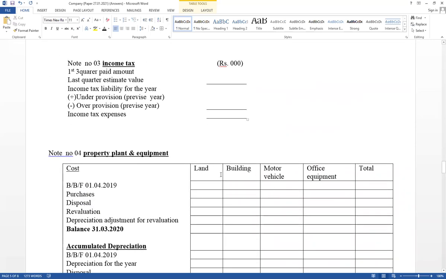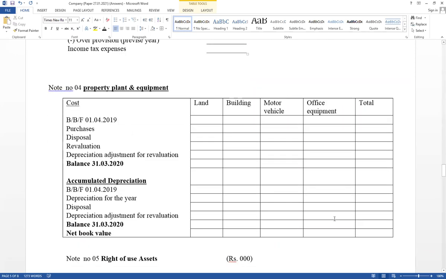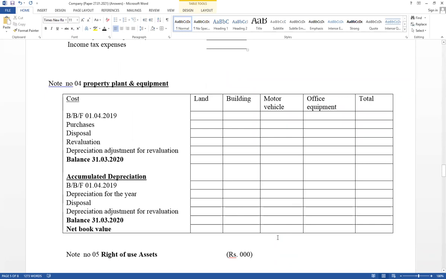And property, plant, equipment. It has given land; building not available here. So building available, motor vehicle and office equipment. This is a format for property, plant, equipment. Opening balance. Think about cost and accumulated depreciation. Here you have to disclose composition of cost value. Opening balance, purchase. It has given construction also. Construction also should be recorded under purchase.